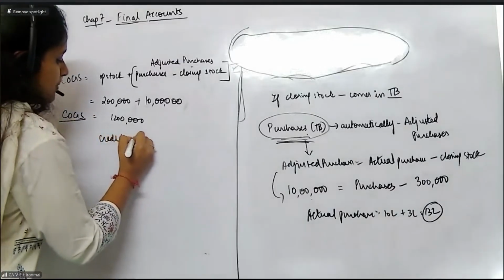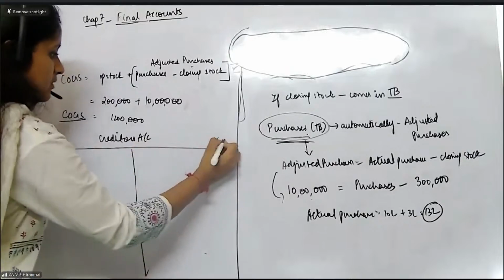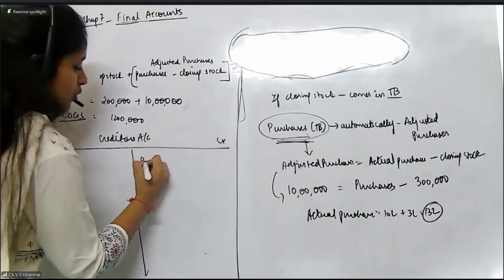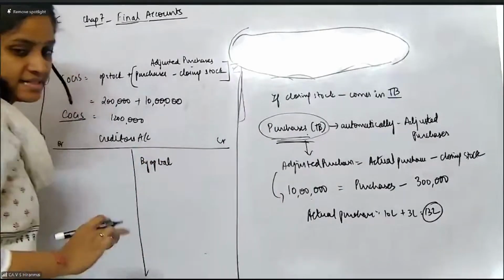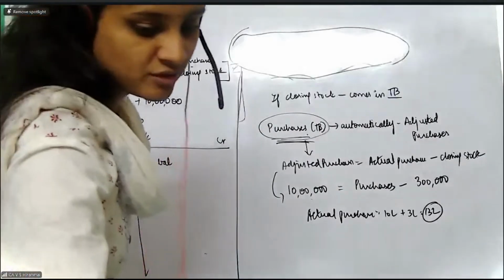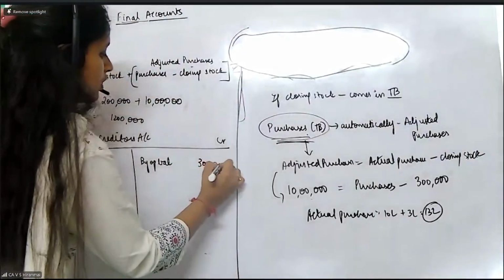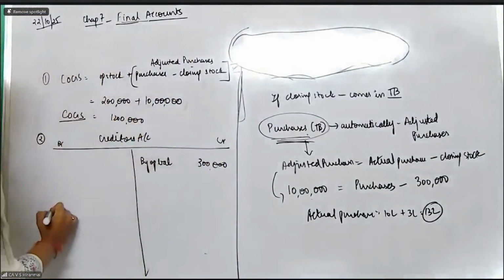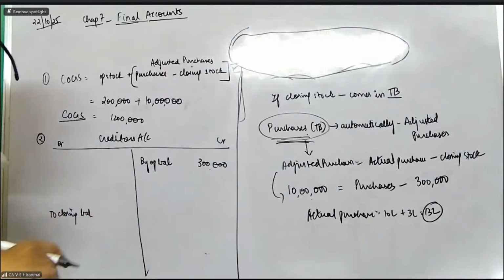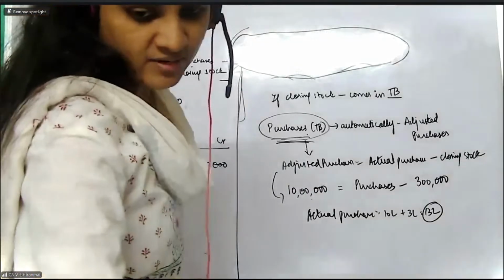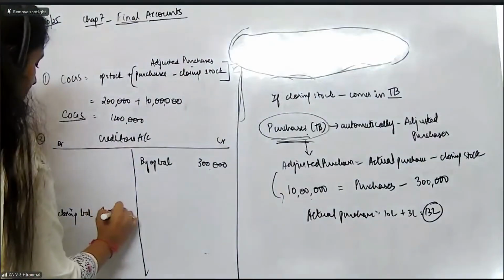What is the amount paid to the creditors? Let me open the creditors account. Very, very easy. Now the opening balance of the creditors will come on the credit side. It is given to us as 3 lakh rupees. Now what is given to us in the trial balance? That is the closing balance of the creditors. The closing balance of the creditors given in the trial balance is 4 lakh rupees. Okay, I have written it here.